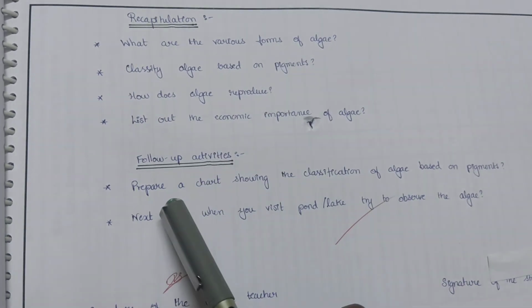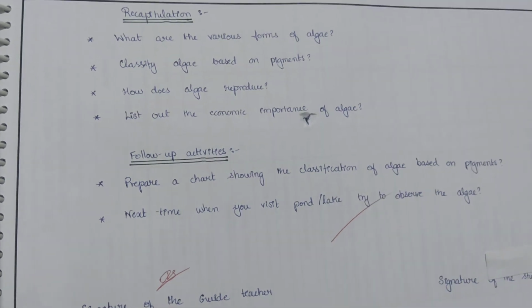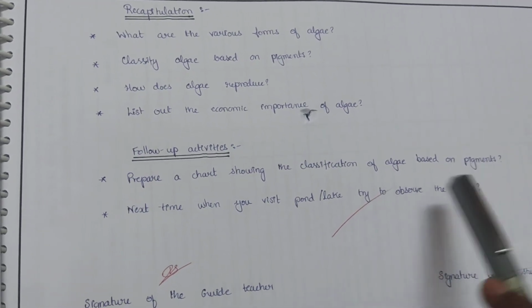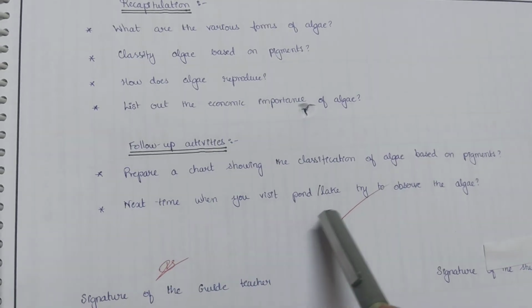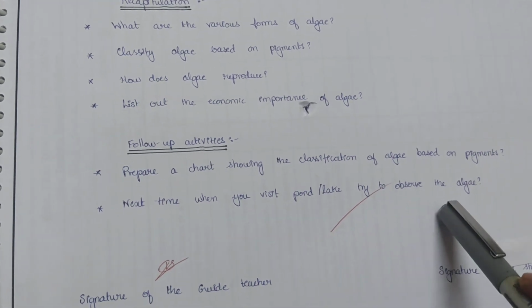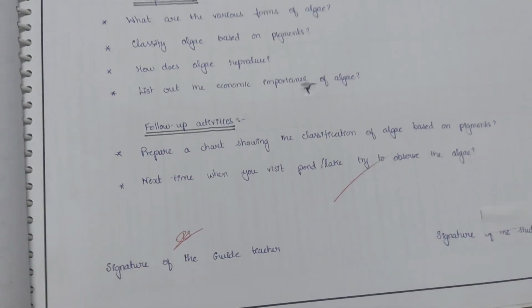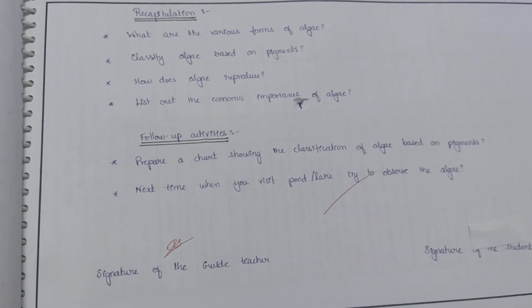Follow-up activities. Prepare a chart showing the classification of algae based on pigments. Next time when you visit a pond or lake, try to observe the algae. And you wind up with the signature of the student teacher. Thank you.